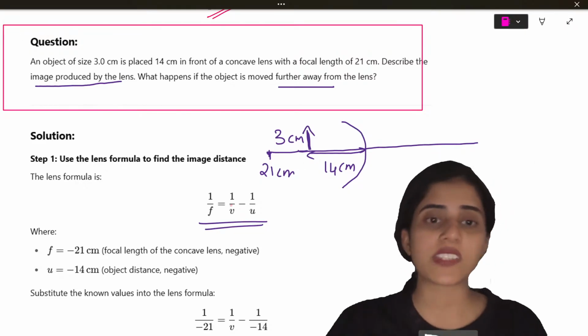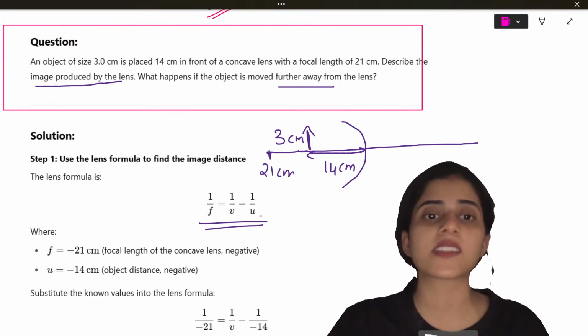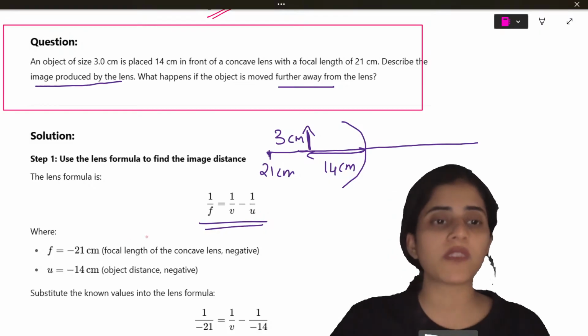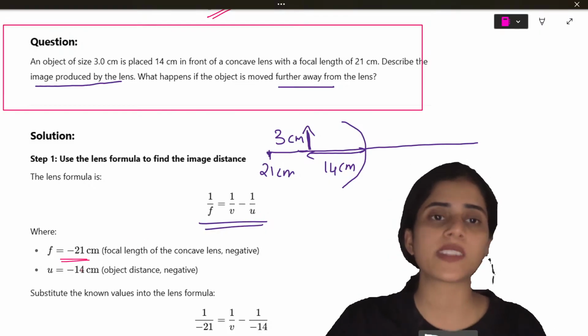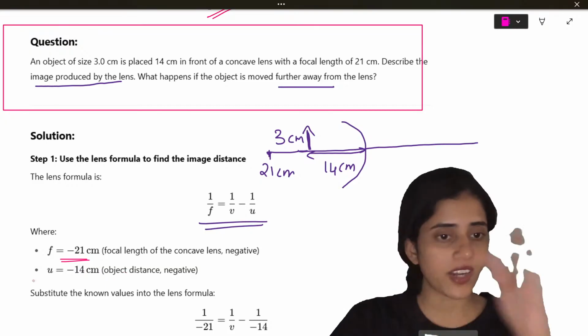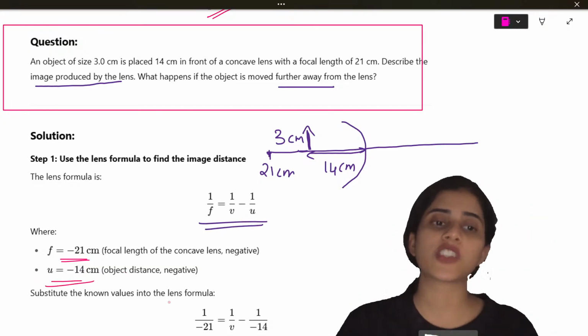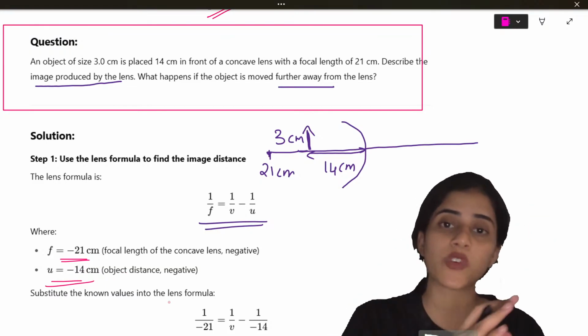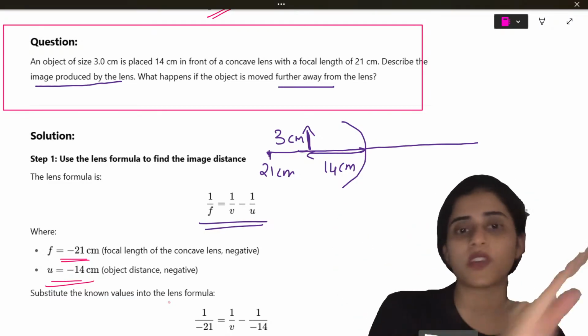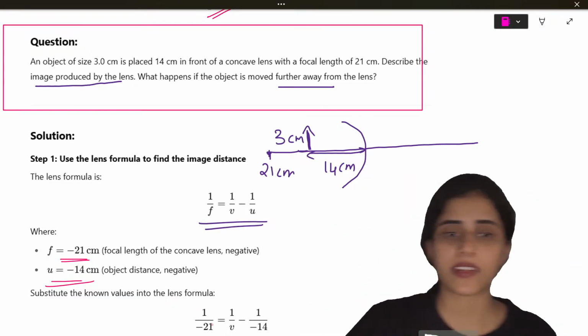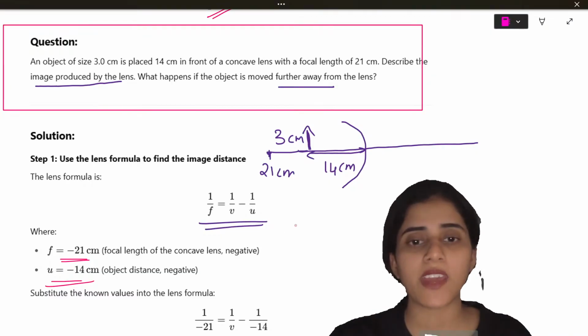So 1 by f is equal to 1 by v minus 1 by u. So what is my focal length? Minus 21 centimeters in front. What is my object distance? Minus 14. Why is it minus? Because both are in front of the lens. So many times I've explained, right? So what is 1 by f going to be?